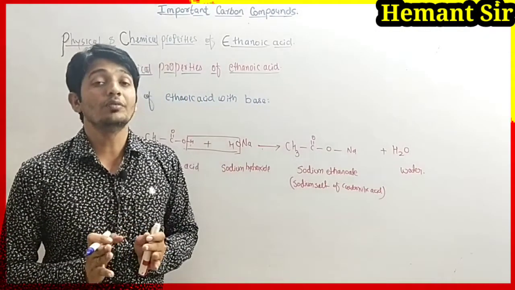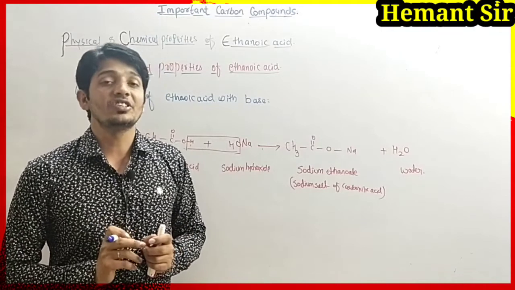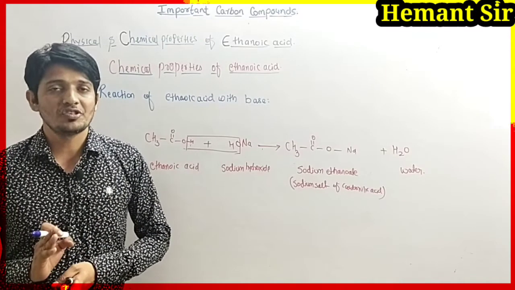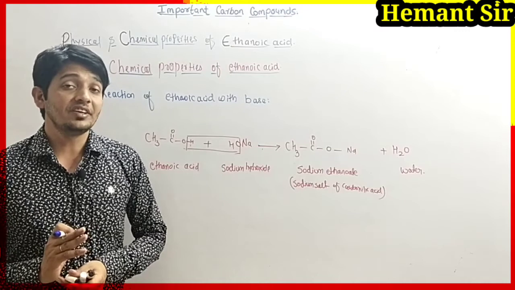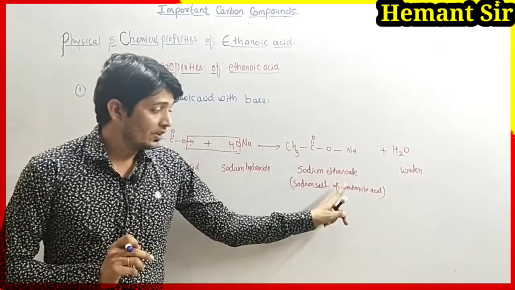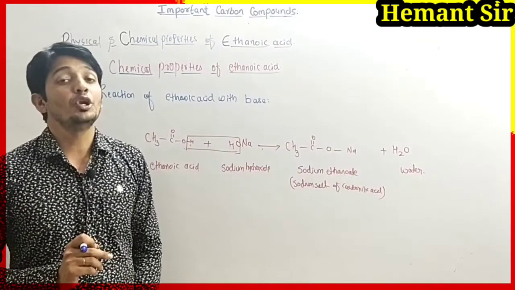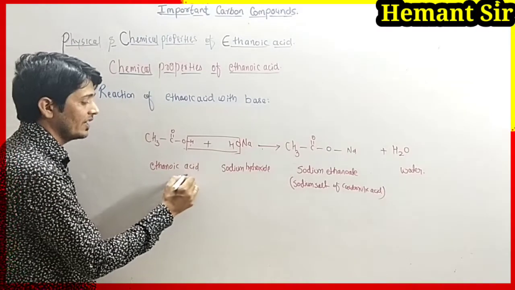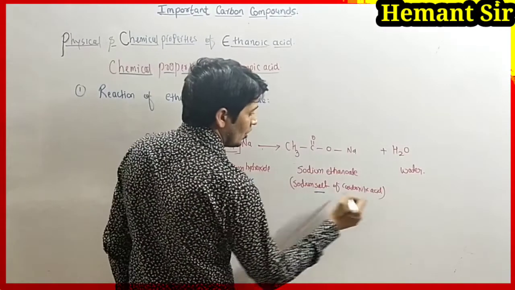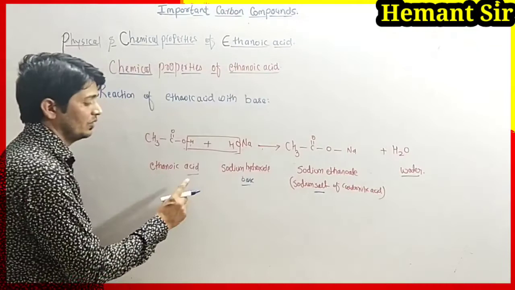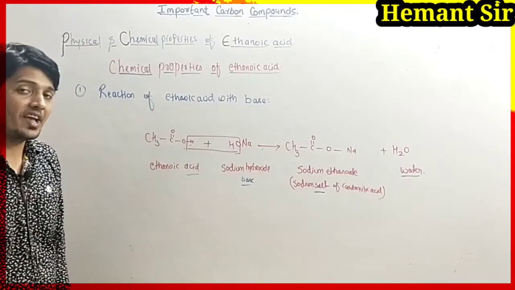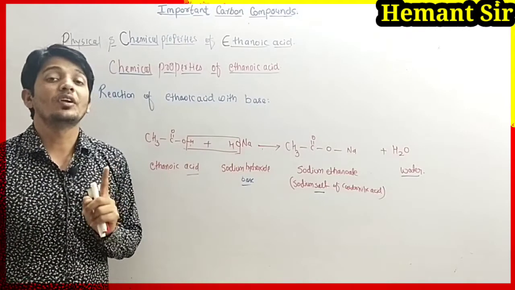It is a kind of neutralization reaction, which we have already discussed in our acid base chemistry part. The reaction in which an acid reacts with a base to form salt and water is called a neutralization reaction. Ethanoic acid is the acid, sodium hydroxide is the base, and the products are salt and water.